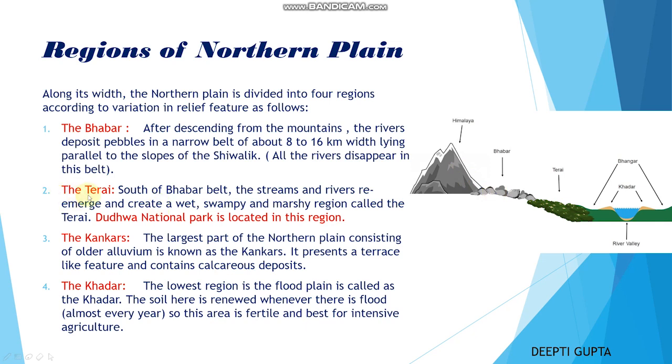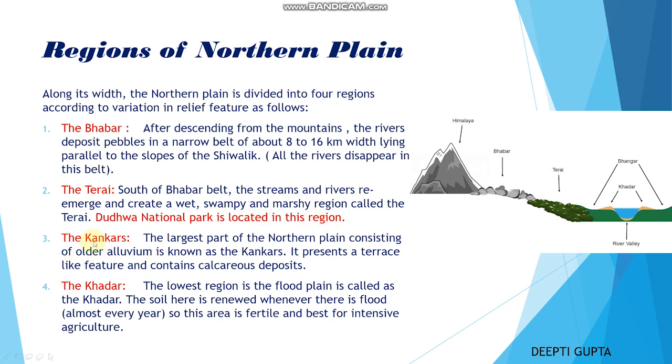Second one is Tarai. South of the Bhabar belt, the streams and the rivers re-emerge and create a wet, swampy and marshy region called Tarai. This particular area towards the south of Bhabar is known as Tarai. This portion is very wet, swampy and marshy. In this region, Dudhwa National Park is located.